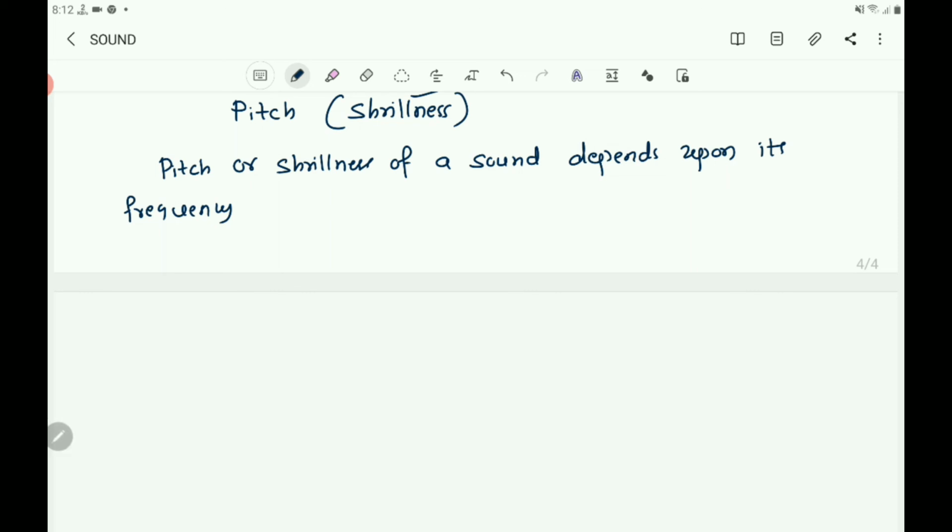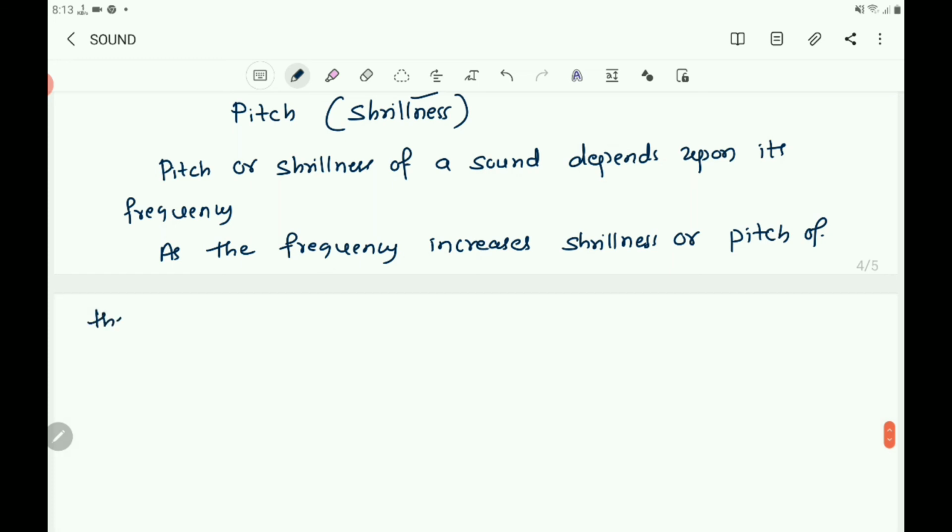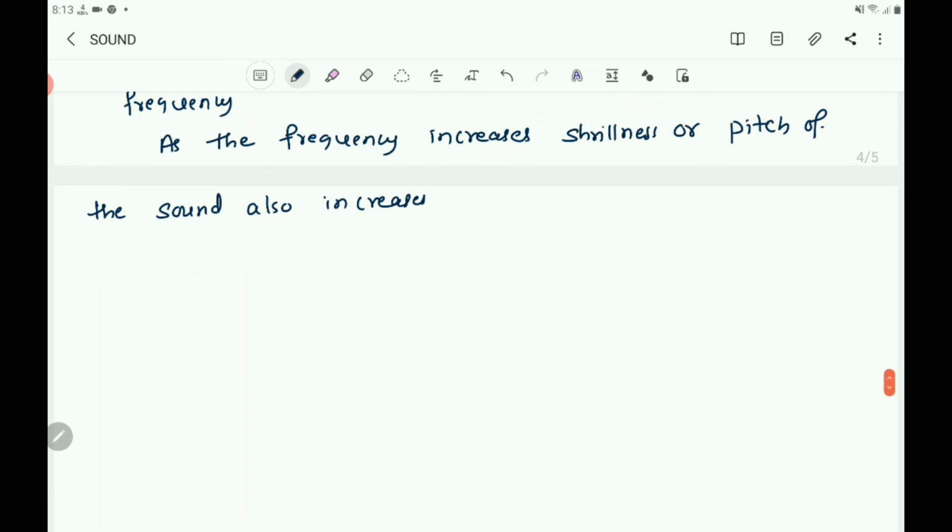So you write, as the frequency increases, shrillness or pitch of the sound also increases. So here give an example.